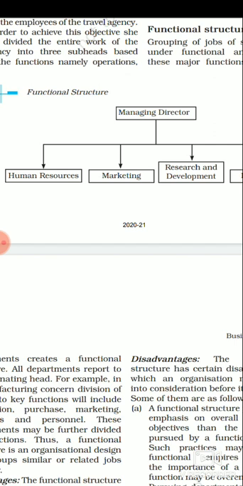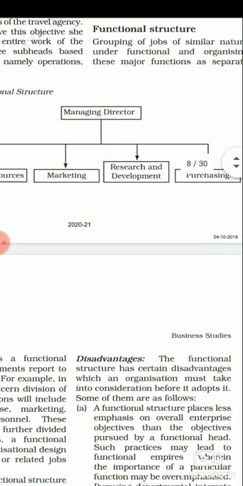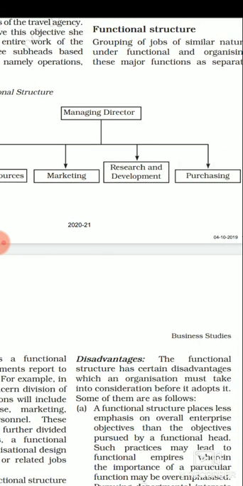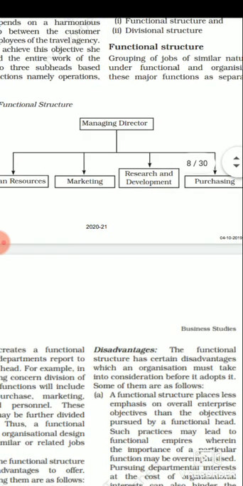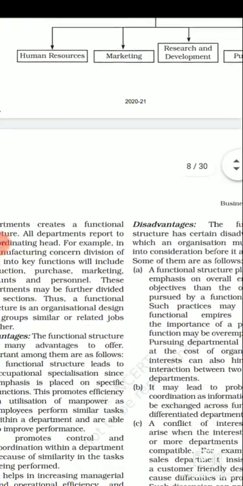First, the human resources department, those who will be working on the staffing process, allocating the jobs, filling the positions. Recruitment, marketing for the purpose of promoting the sale, then research and development for the analysis of the market, and purchasing for the purpose of purchasing the raw material and other things which are required for production. So what happened here: the managing director, according to the similar nature of work, has grouped them first and then provided them a particular department. So this is going to be called functional structures.